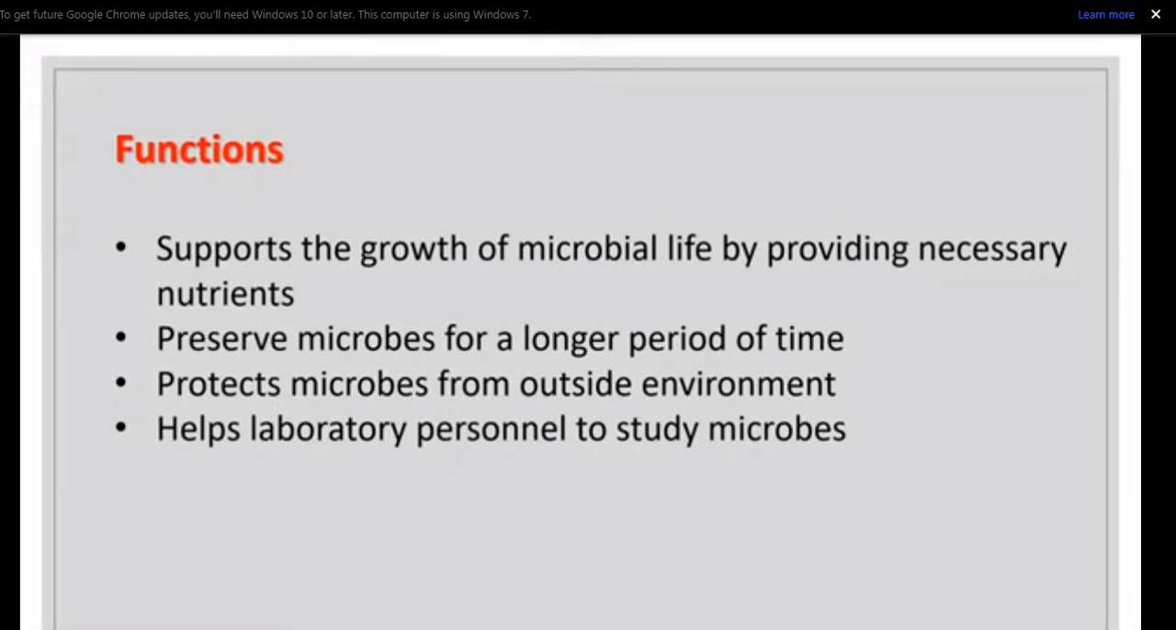Now, what are the functions of culture media? Culture media supports the growth of microbial life by providing necessary nutrients. It preserves microbes for a longer period of time. It protects microbes from the outside environment and helps laboratory personnel to study microbes.